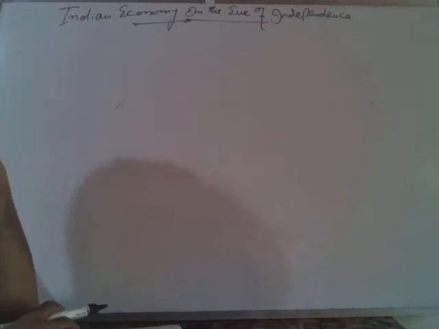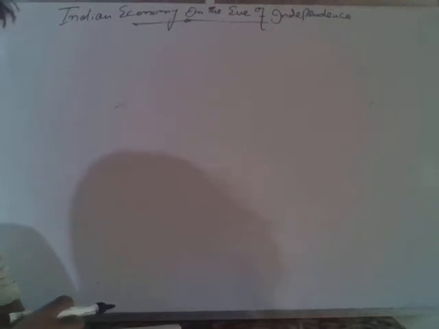First of all, our first lesson is related with the Indian economy on the eve of independence. What was the state of the Indian economy at the time of independence? The theme of this lesson is to provide preliminary and primary information to the students of class 11th about the state of the Indian economy on the eve of independence.